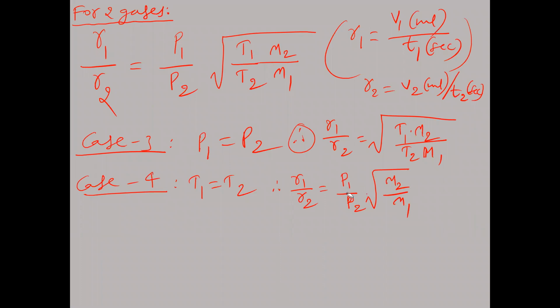Here P1, P2 are the pressures of the two gases. Here T1, T2 are the same, that's why they got cancelled. Then we get R1 by R2 is equal to P1 by P2 into under root M2 by M1. It is another formula. Now case 5 we are taking.